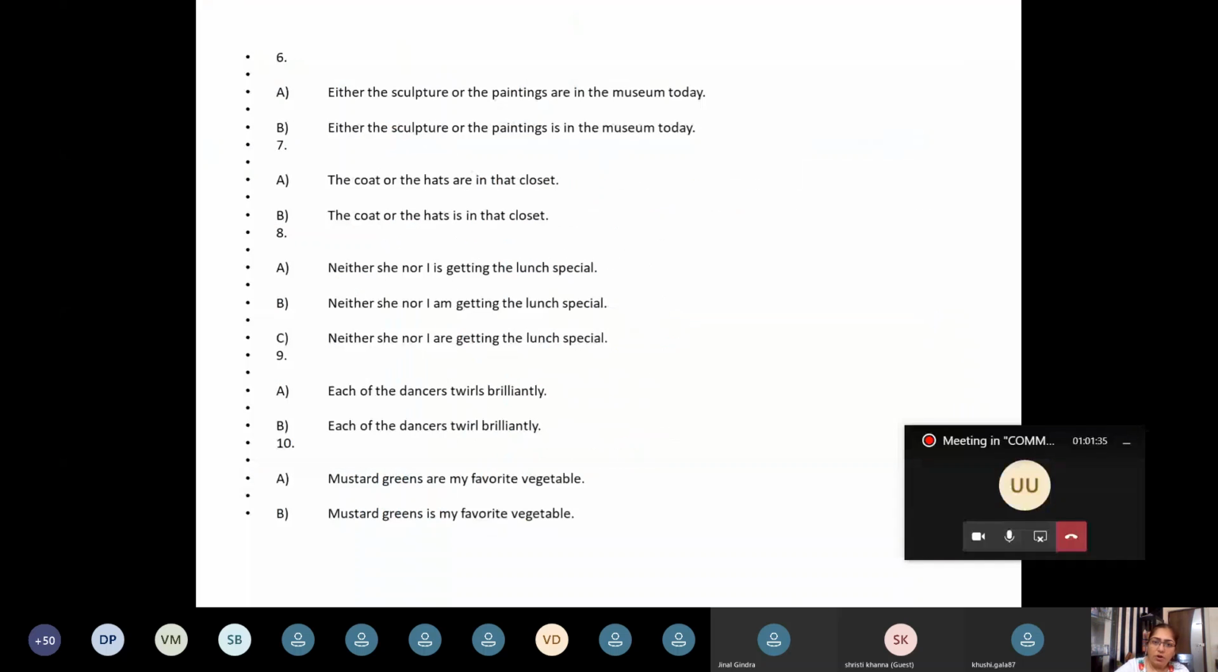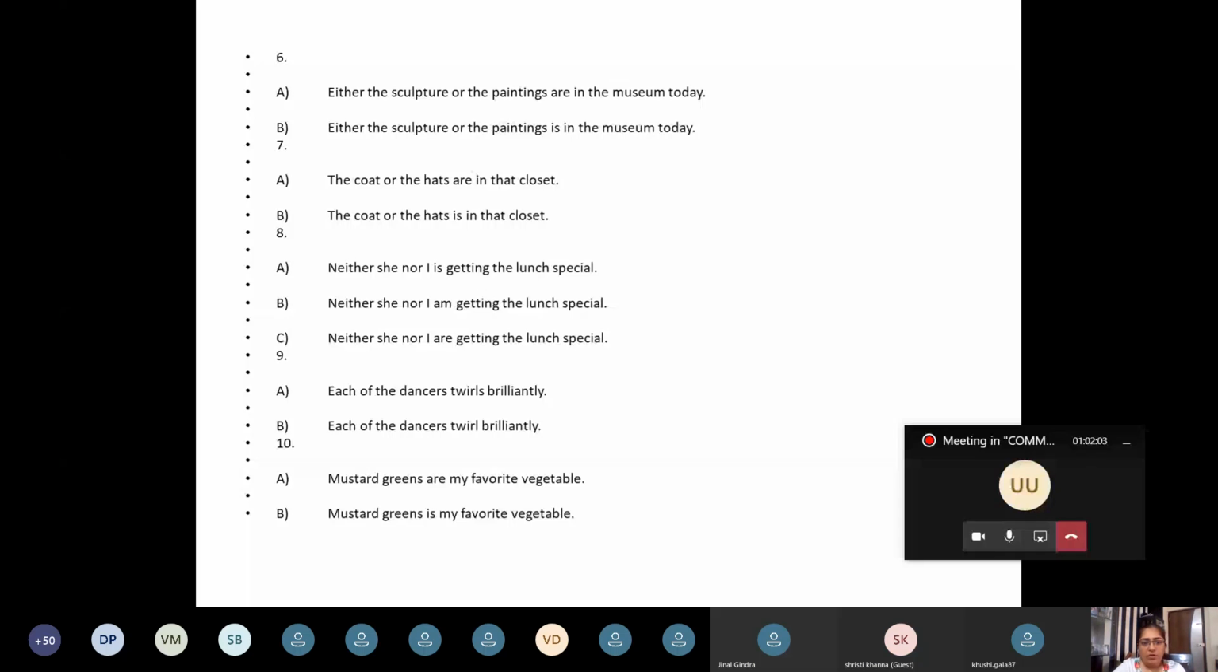Either the sculpture or the paintings are in the museum today. Either the sculpture or the paintings is in the museum today. So why did you choose the sentence with "are" as the verb? Because after "or" the subject, paintings, is plural. Yes, and since it is plural, the verb also should be plural. Right, you are right. A is correct and B is wrong.